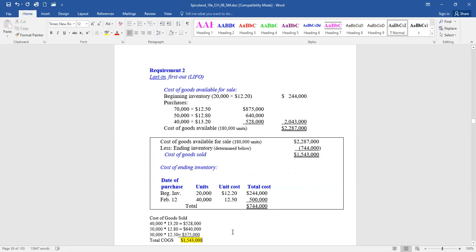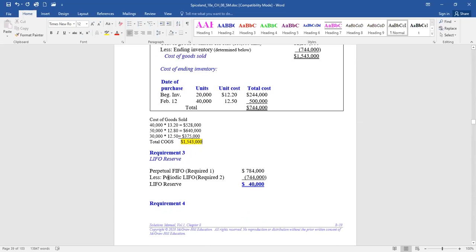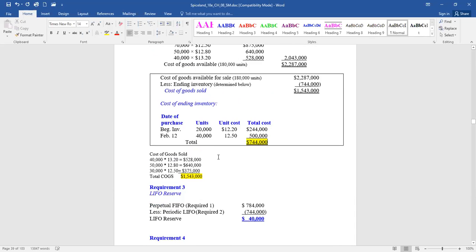Now, in part 3, it says, determine the amount Trainer would report for its Lifo reserve at the end of the year. Well, under the perpetual Fifo, which is what their current balance would be. Remember, they use that for internal reporting. So that's what the balance in their inventory account would be, 784,000. But Lifo is what they want to report on their financial statements. The balance of inventory, Lifo, 744.